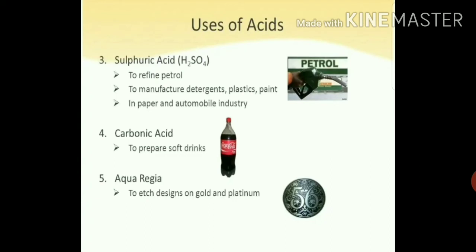Next we have aqua regia. Aqua regia is a mixture of concentrated nitric acid and hydrochloric acid, and it is used to etch designs on gold and platinum. So I hope all the uses are clear to you.